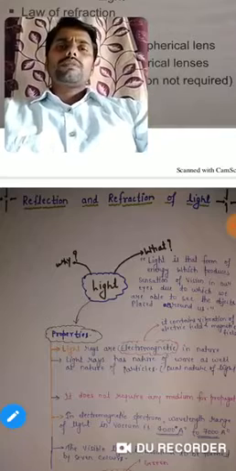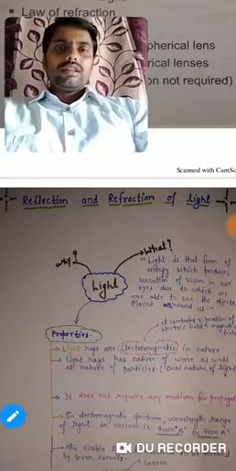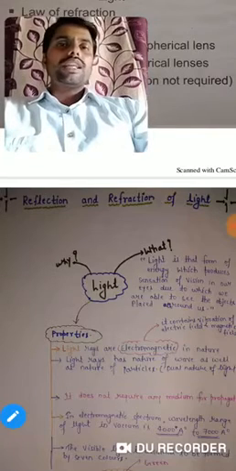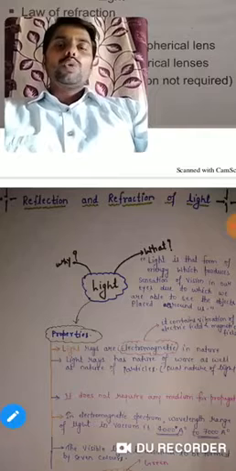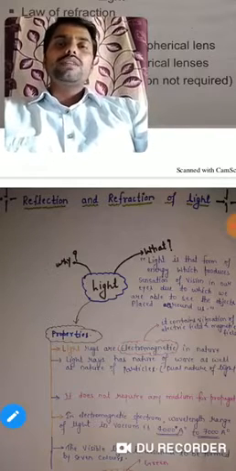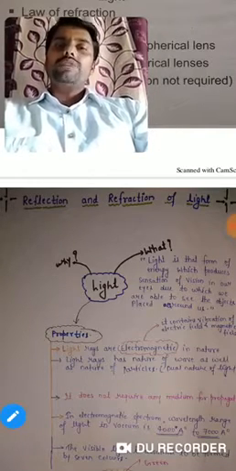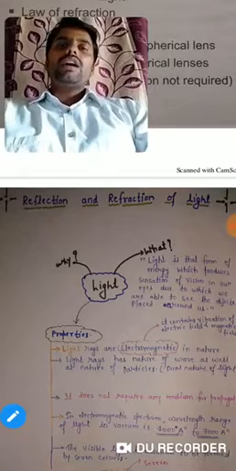Basically, if we talk about light, then it is a form of energy. Light is the form of energy that produces the sensation of vision in our eye, due to which we are able to see the objects placed around us.